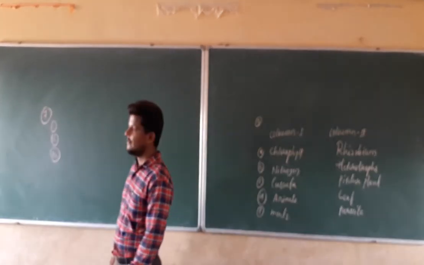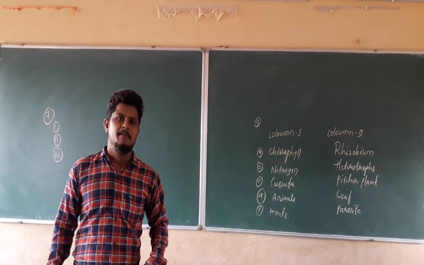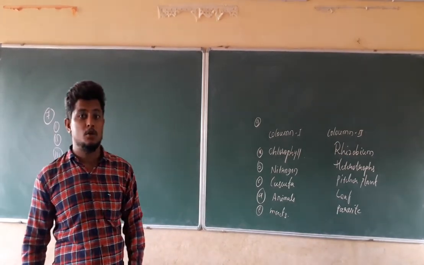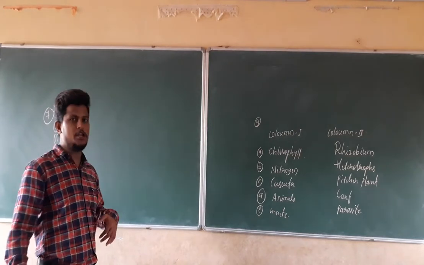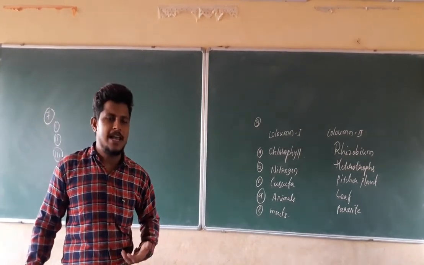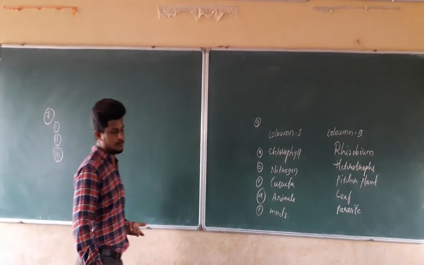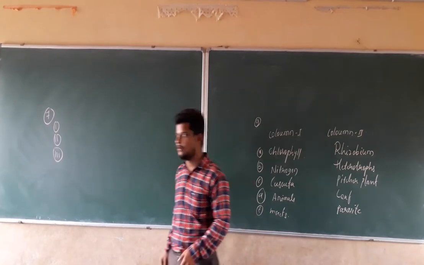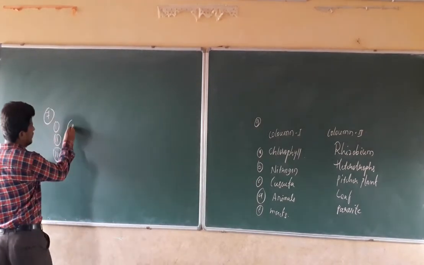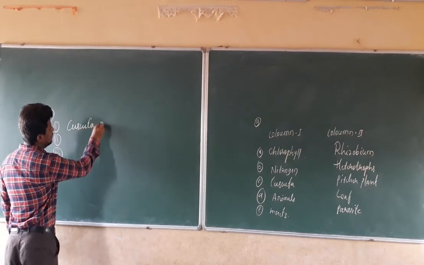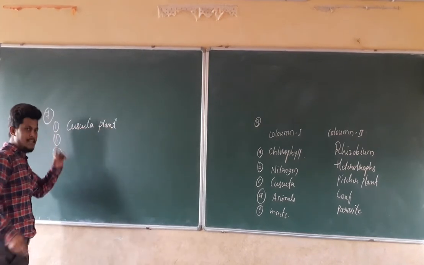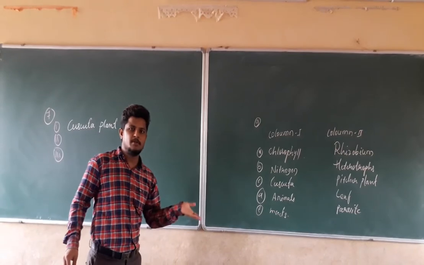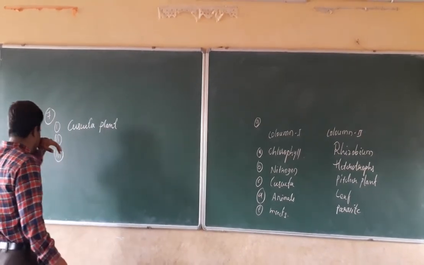If you remember, while discussing parasitic plants, we discussed an example, and that example is the Cuscuta plant. What will happen? The Cuscuta plant climbs on the host tree. How does it look? It is a plant with a yellow, slender, and branched stem. So the answer for the first question will be Cuscuta. It has a yellow branched stem which climbs on the host for the purpose of getting nutrients.